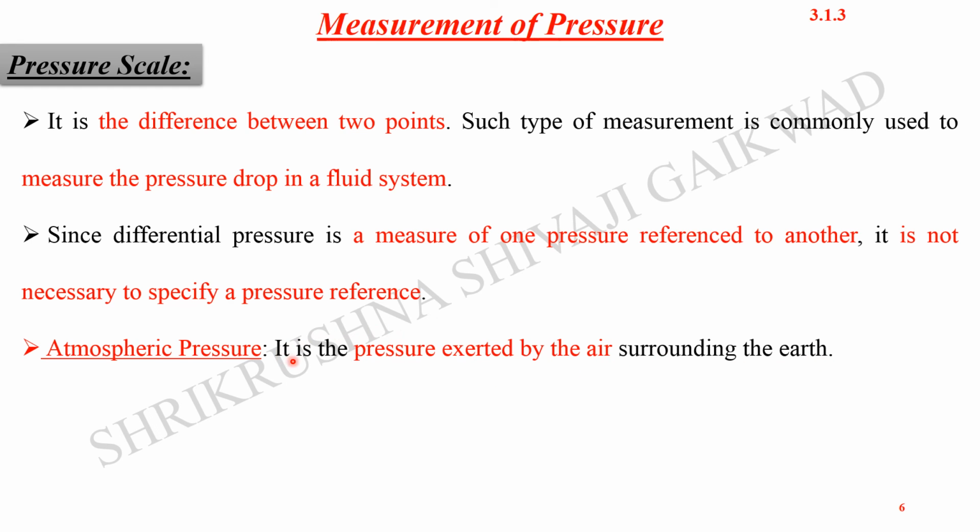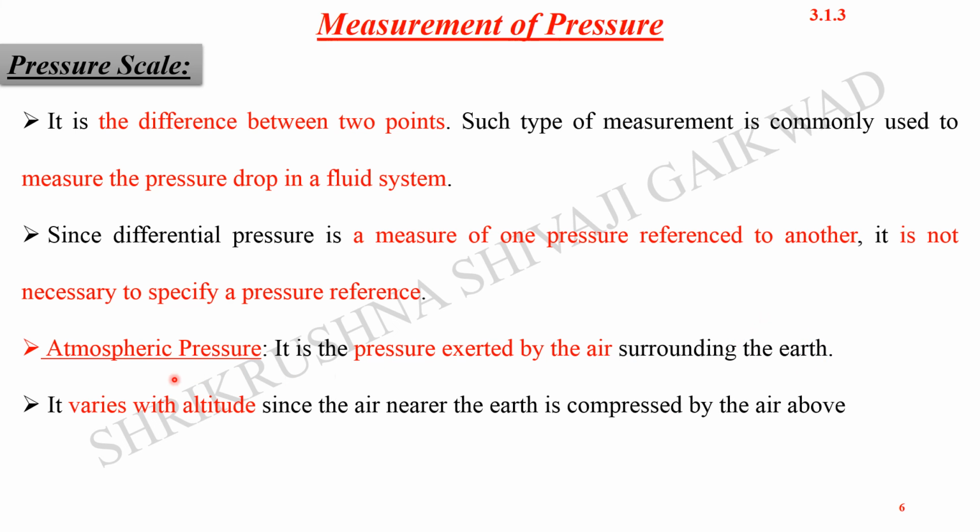Atmospheric pressure is the pressure exerted by the air surrounding the earth at sea level. It varies with the altitude. Obviously we can refer to this, as we know that our soldiers at high altitude have quite low pressure, so they have difficulty in breathing as well. It varies with altitude since the air near the earth is compressed by the air above.